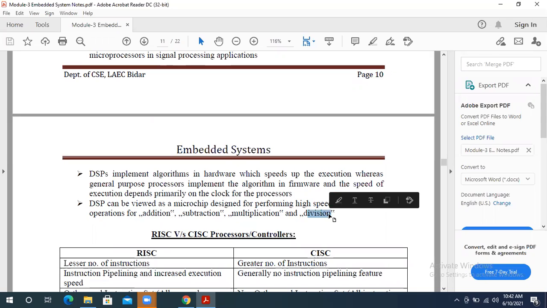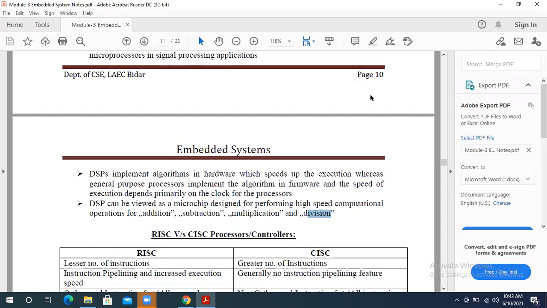So if you want high-speed arithmetic operations, always prefer to use the DSPs. Don't use the microprocessor, because it does very slow operations here. But when you come to these DSPs, they are much faster compared to the microprocessor while doing arithmetic operations like addition, subtraction, multiplication, and division here.